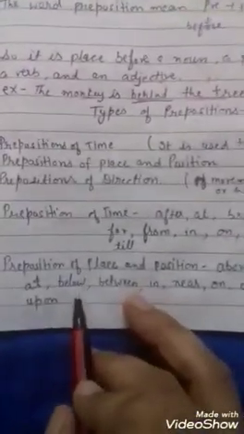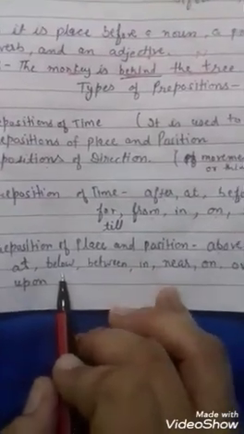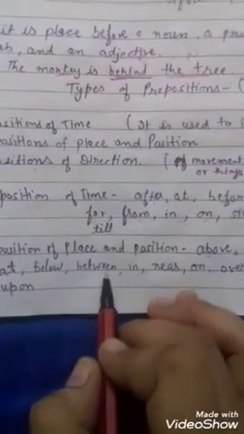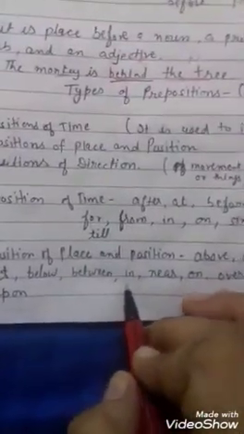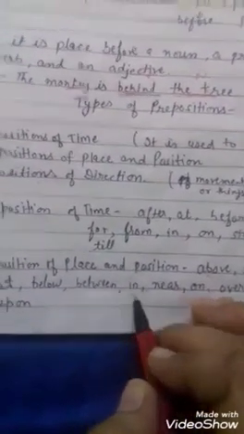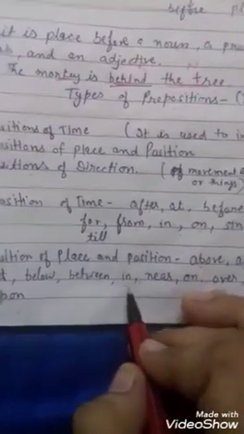Below is used for lower positions. Between is used with two persons. In we use when inside a large area, like Karan lives in Delhi. Delhi is a large area, so we can use in here.